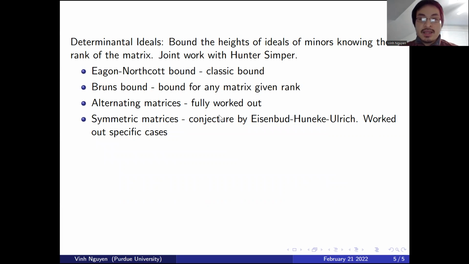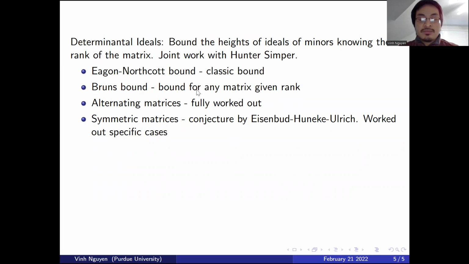As for determinantal ideals, I'm mainly interested in generalizing the Eagon-Northcott bound for the heights of ideals of minors of matrices. An upper bound for the heights of ideals of minors can be improved if we know more information about the matrix. For instance, if we're given information about the rank, then a better bound can be made. And this bound was done by Bruns.